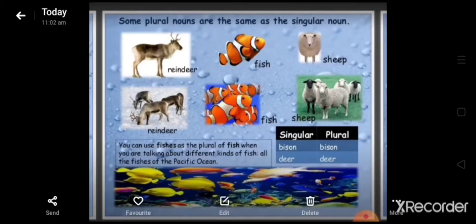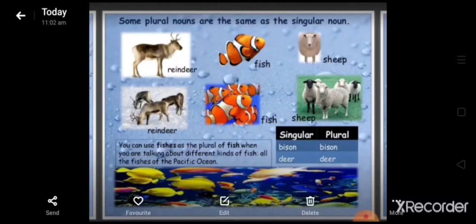Now some plural nouns are the same as the singular noun. You must remember the plural of manservant is menservants, the plural of child is children, and the plural of ox is oxen. Here you can see scissors, spectacles, shorts, trousers, clothes are used in the plural form. For example, her spectacles are new, my shorts are faded. Mathematics, news, politics and innings appear to be plural, but they are used as singular nouns.